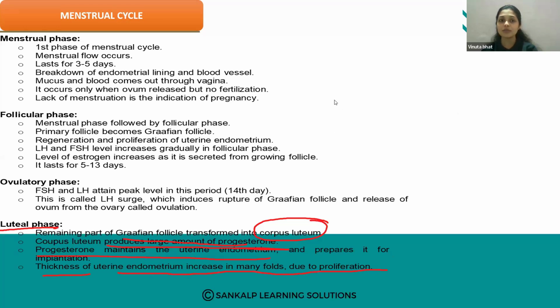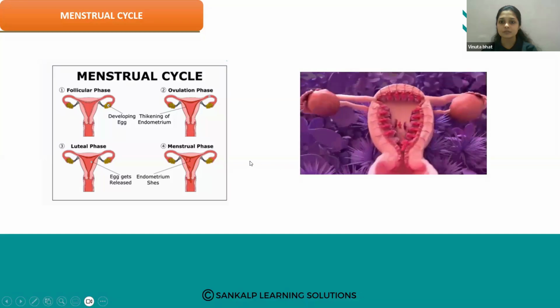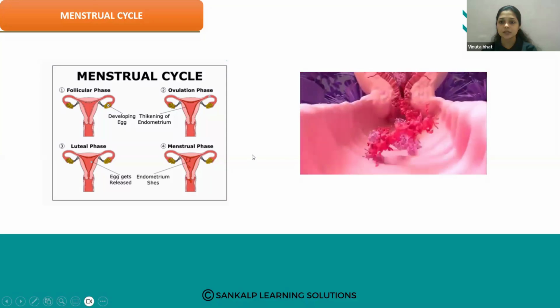So these are the 4 phases of the menstrual cycle. Very important. The menstrual cycle begins with menstrual bleeding, marking the follicular phase's first day.